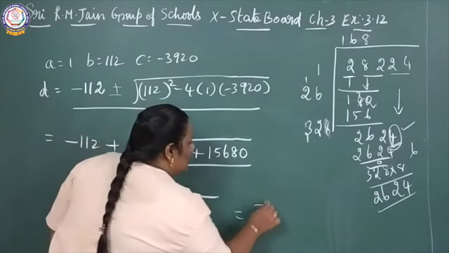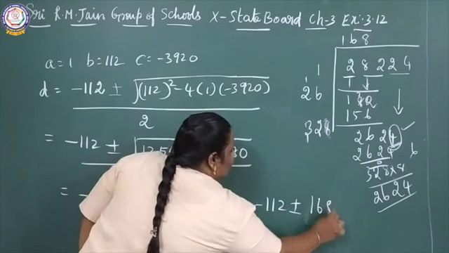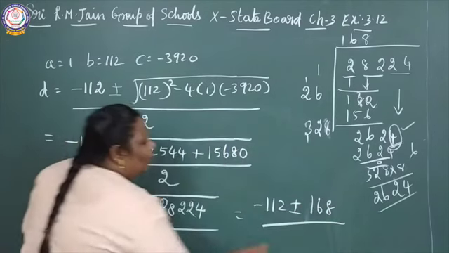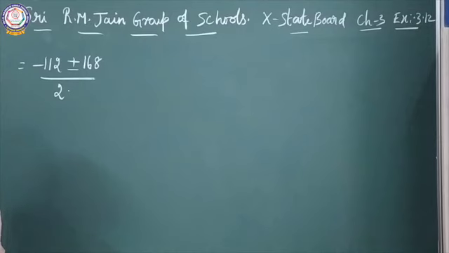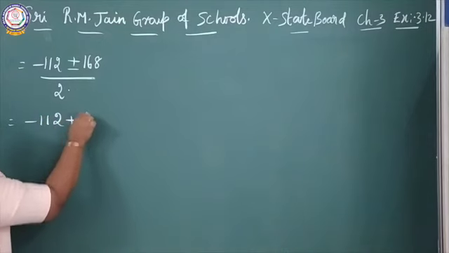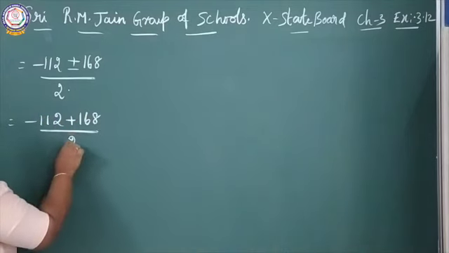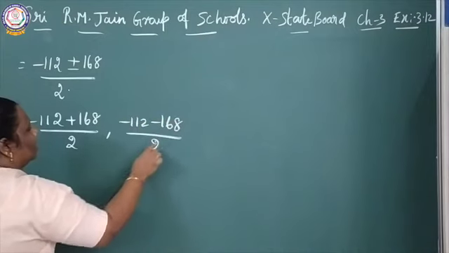So you will write minus 112 plus or minus 168 by 2. See, minus 112 plus 168 by 2, comma, minus 112 minus 168 by 2.